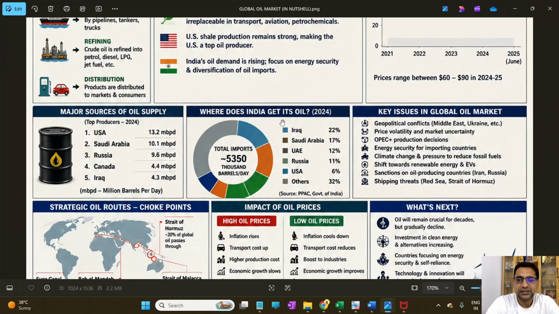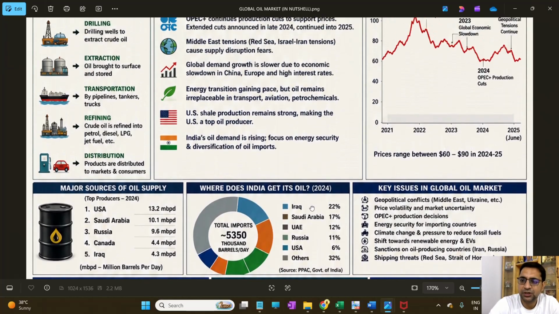Okay, so where does India get oil from? India is getting oil from various countries because of diversification. The source is PPAC, Government of India, where we see total imports are 5,350,000 barrels per day. Mostly we are taking from Iraq 22%, then Saudi Arabia 17%, UAE 12%, Russia 11%, USA 6%, and other countries 32%. So what are the key issues in the global oil market?